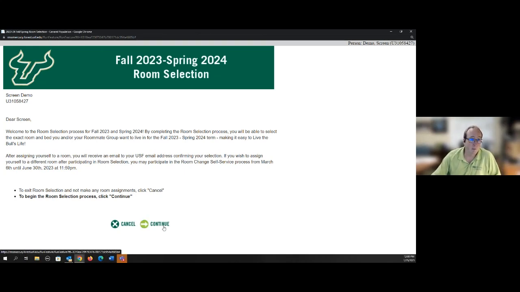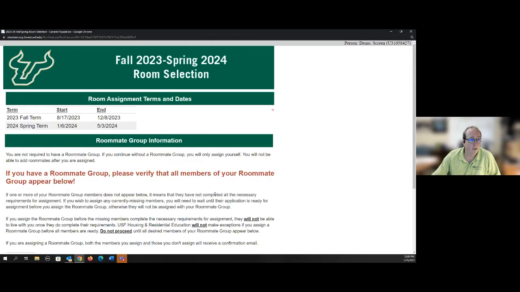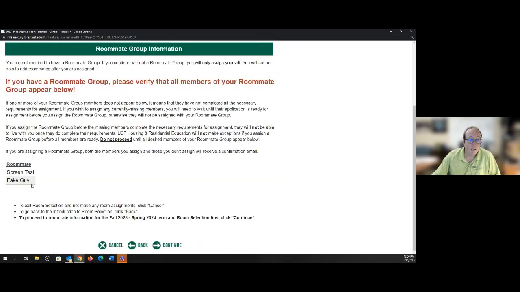Is going to participate in room selection. Wonderful little message there. And so we're selecting for fall and spring. And now I've already got my roommate group set up, and I have my best friends, Screen Test and Fake Guy. They're going to be living with me for the fall and spring of next year. And so I've made sure they're there.